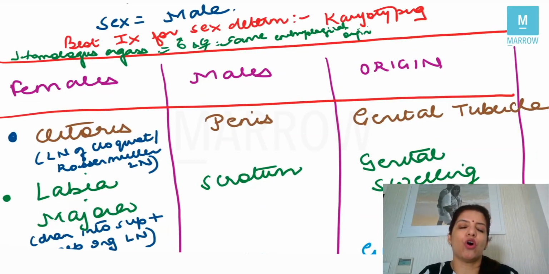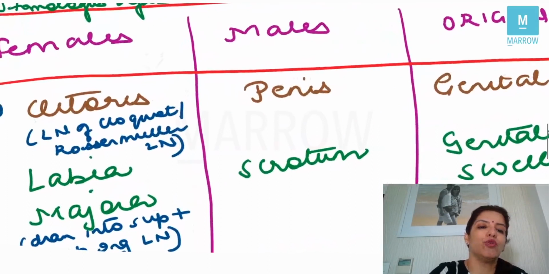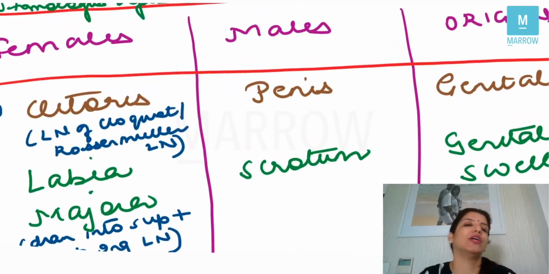If we talk about the homologous organs in the female, the first organ is the clitoris. The clitoris in the female is homologous to the penis in the male, and both these organs originate from the genital tubercle. Very, very important. Another very important question which you have to remember is: what is the lymphatic drainage of the clitoris? The lymphatic drainage of the clitoris is the lymph node of Cloquet or the Rosenmuller lymph node. So the clitoris drains into the lymph node of Cloquet or the Rosenmuller lymph nodes.